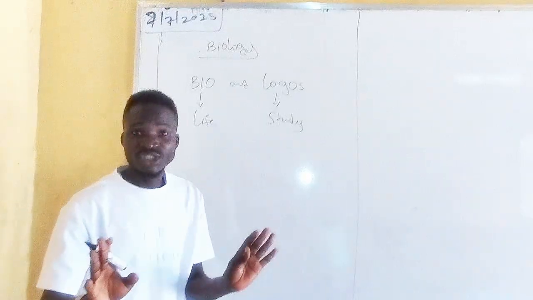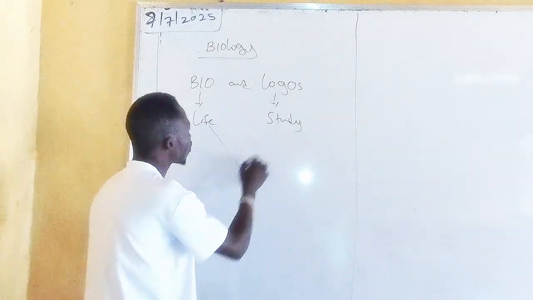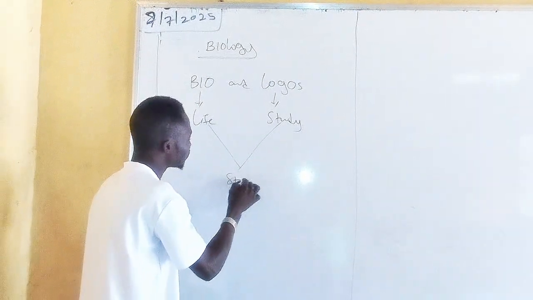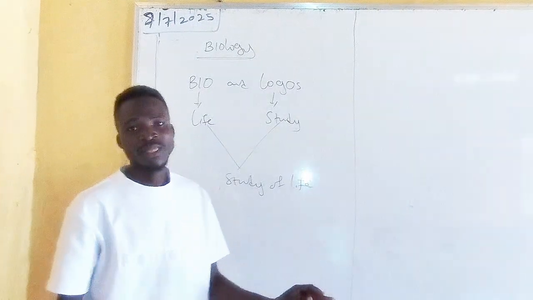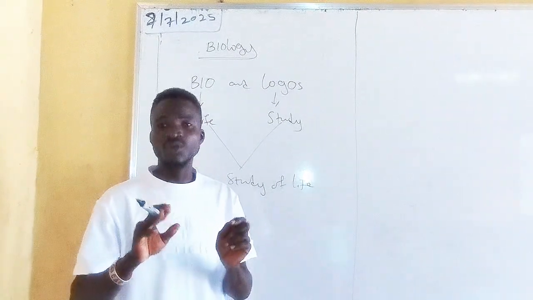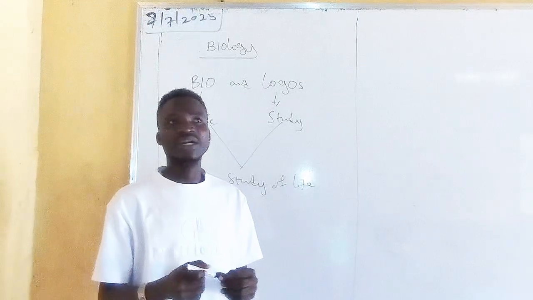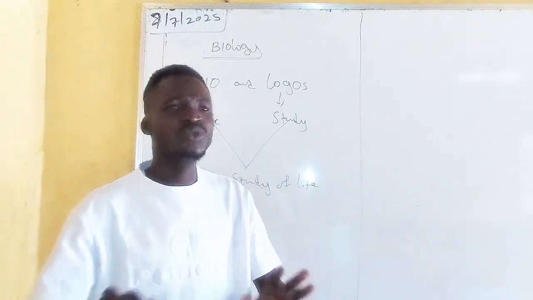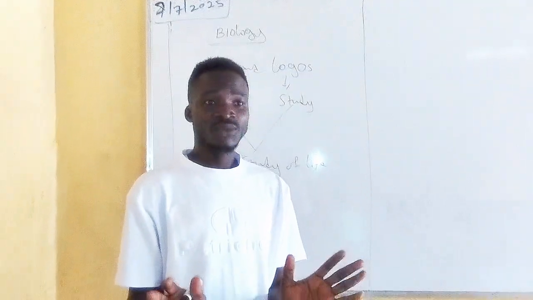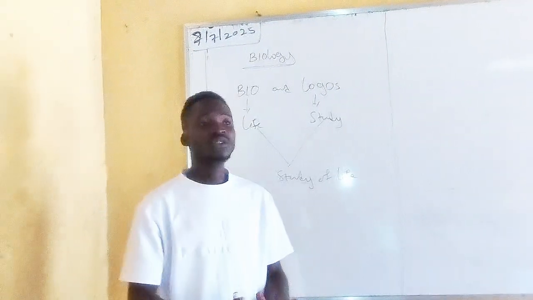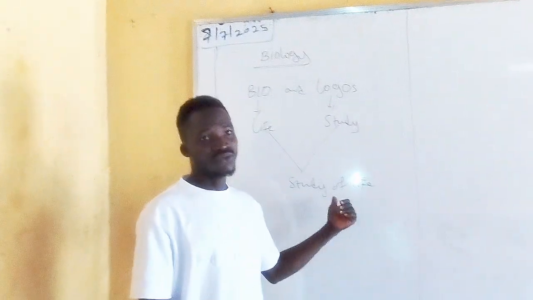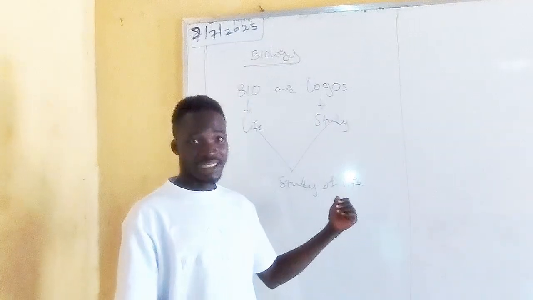The simple definition is that it is the study of what? Life. Study of life. That is biology. So biology is the study of life. It's only in biology we do the study of life. Other non-living things and some factors tend to influence, but basically we deal with the study of what? Of life. Do we get that now?